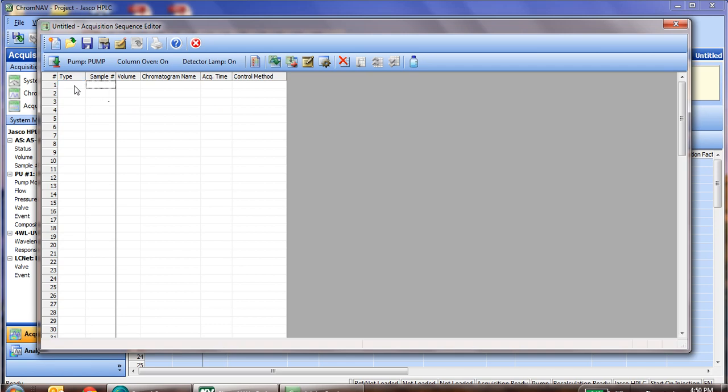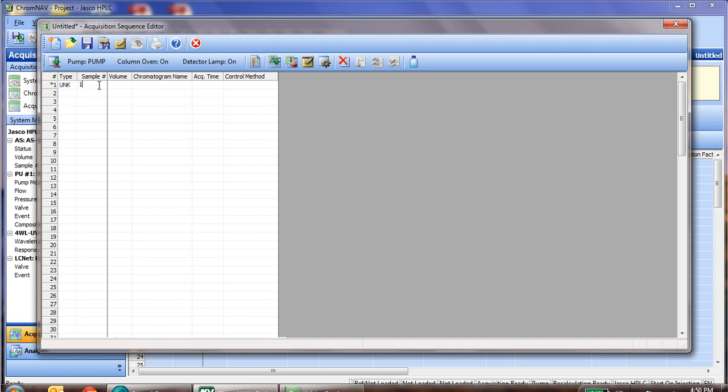Now, similar to when we're running a single injection, we have a sample number, which of course is your vial number. We have the injection volume, we have the name of the chromatogram, we have that acquisition time, and the control method. The only additional piece of information we enter in is the type. Now if we click in the first section there and the drop down, we see that our options are unknown or standards 1 through 10. Standards 1 through 10 are used when you're doing a calibration curve. If you are simply just running an unknown sample or a sample that is not part of a calibration curve, select unknown.